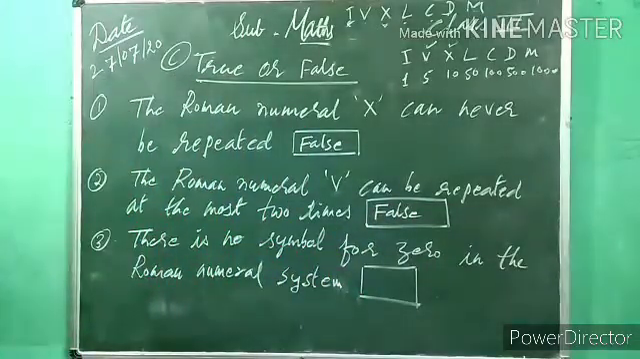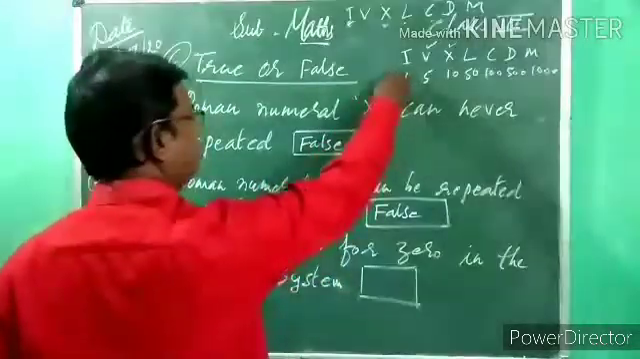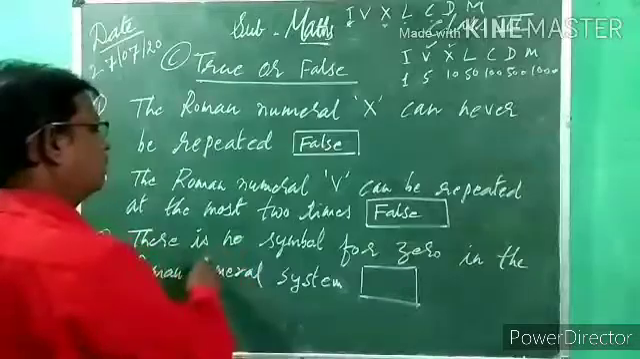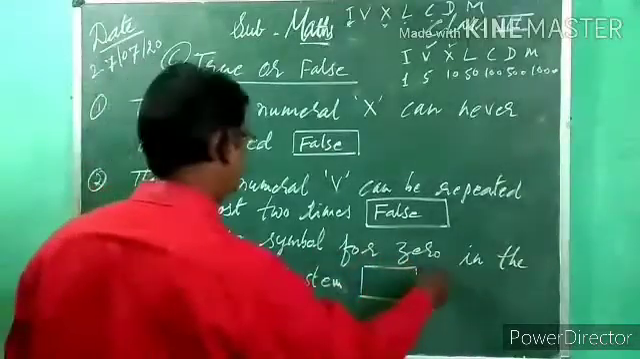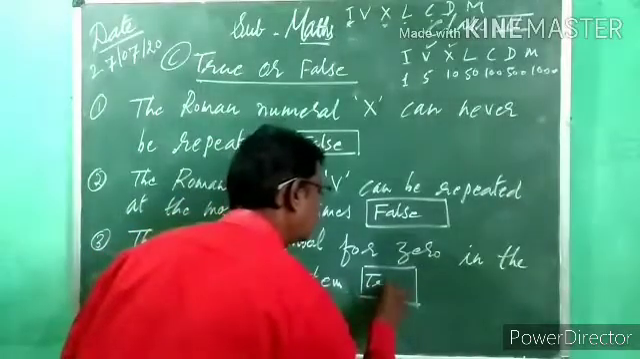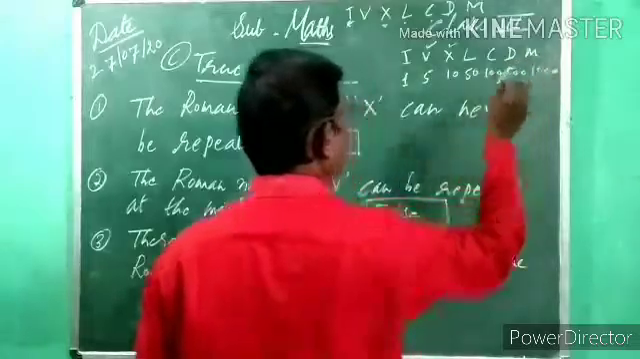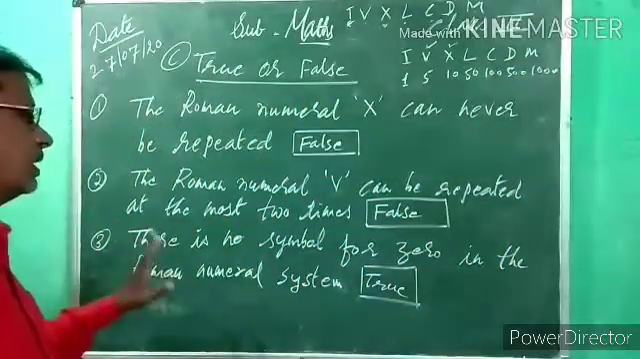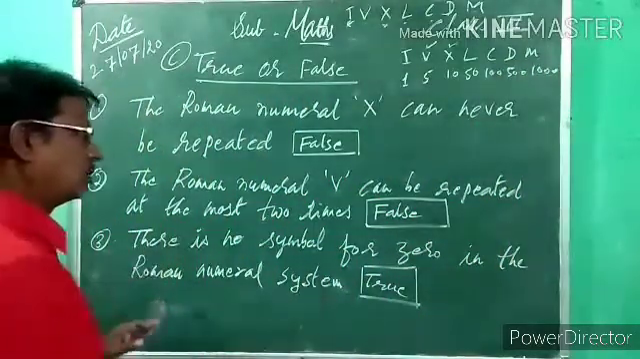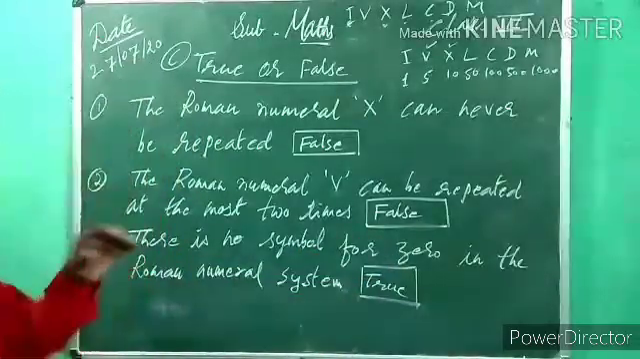Third, there is no symbol for 0 in the Roman numeral system. Is any symbol for 0 given? No. There is no symbol for 0 in the Roman numeral system, so this statement is true. We have symbols for 1, 5, 10, 50, 100, 500 and 1000. For the remaining numerals there is no symbol, and for 0 also there is no symbol. So note down this one.